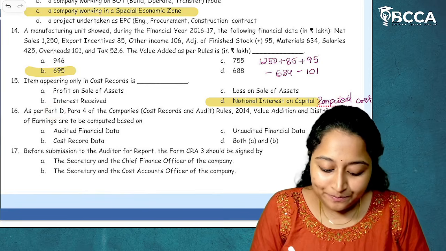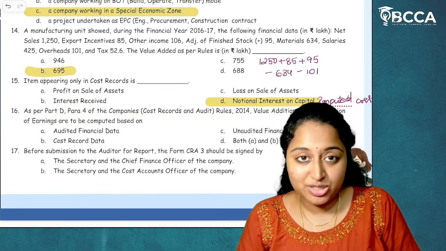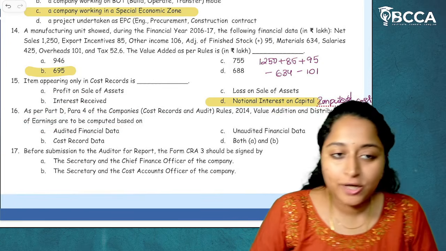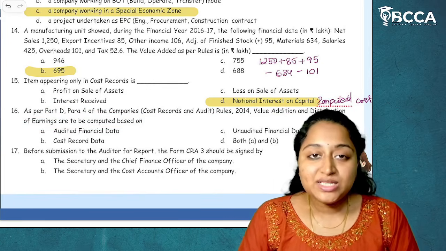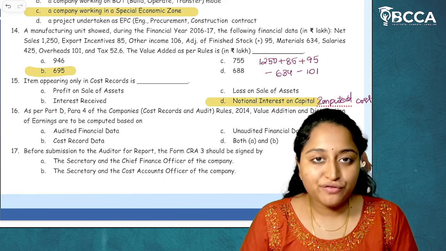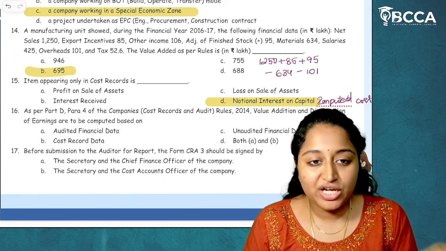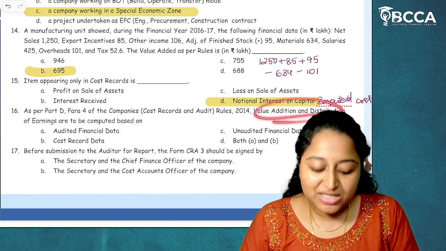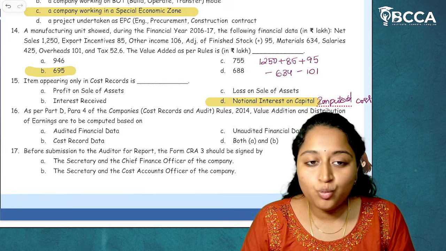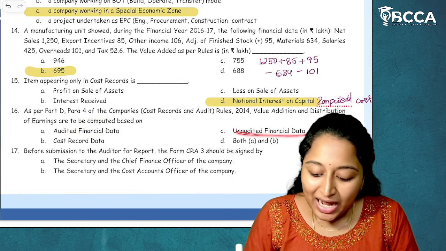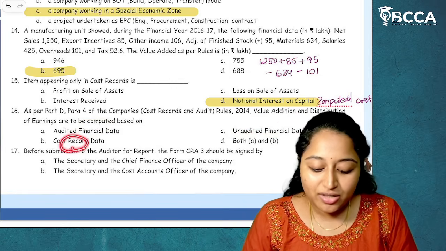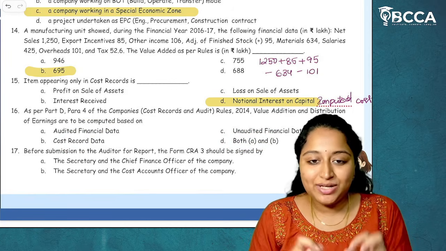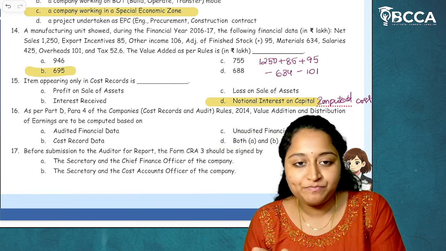Now, moving on to the next, MCQ 16. As per Part D, Para 4 of the Companies (Cost Records and Audit) Rules 2014, value addition and distribution of earnings are to be computed based on. Now, regarding this MCQ, there is a lot of confusion among the students. Let me give you a clarification clearly. According to that, value addition and distribution of earnings will be calculated based on what? Audited financial data, unaudited financial data, cost records data, both A and B. Now, the actual answer is both A and B.